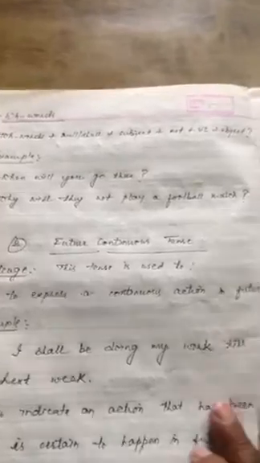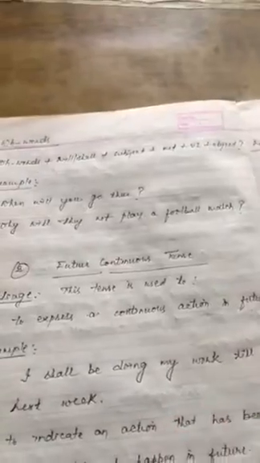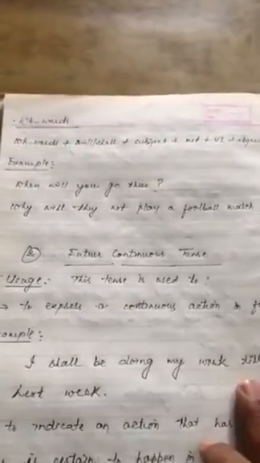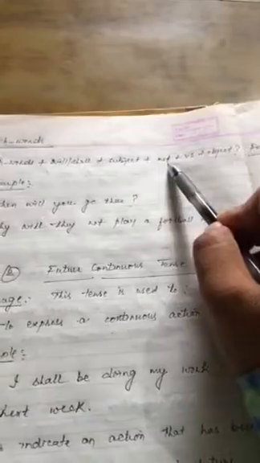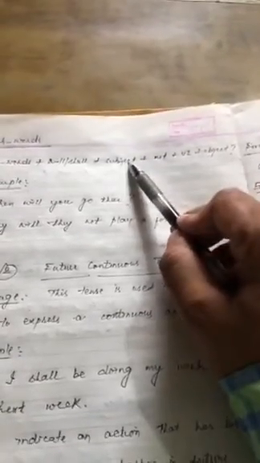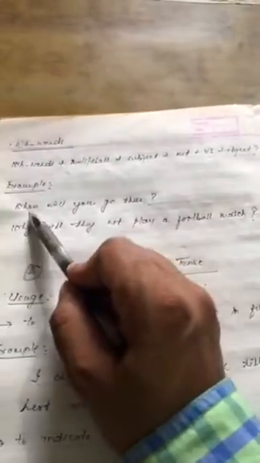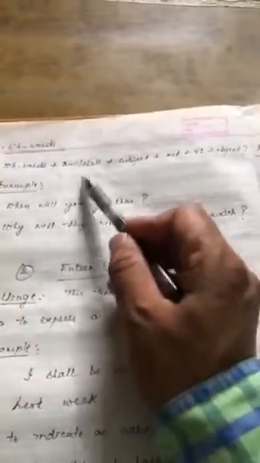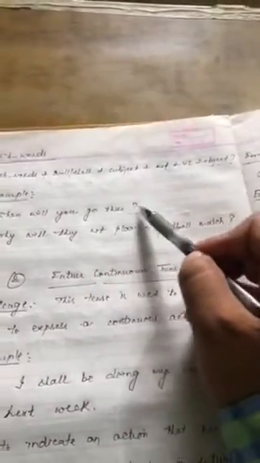Yes, the next sentences of interrogative is the sentence which starts with WH words. Okay, so the form is your WH words, then helping verb, then subject, and if you want to use not, then you have to use not between the subject and the main verb, first form of the verb, and then object. See the examples. When will you go there? When is your WH word, then helping verb, then subject, then main verb, and then your object.